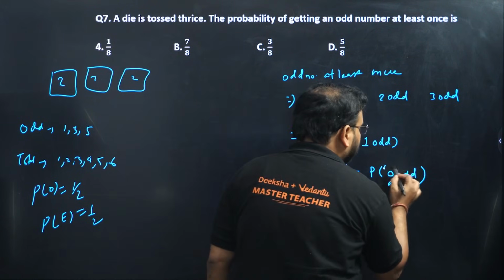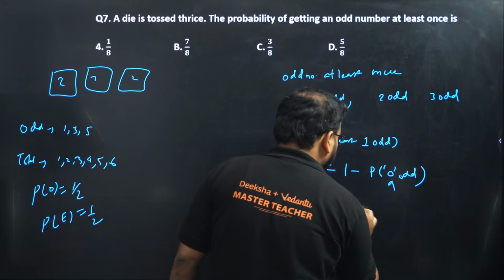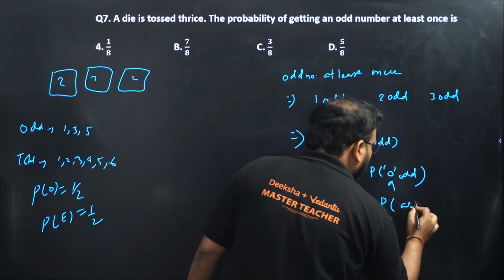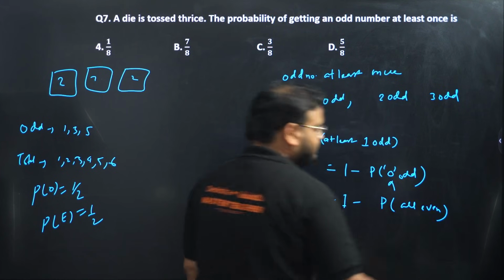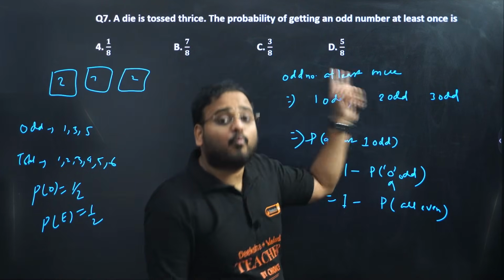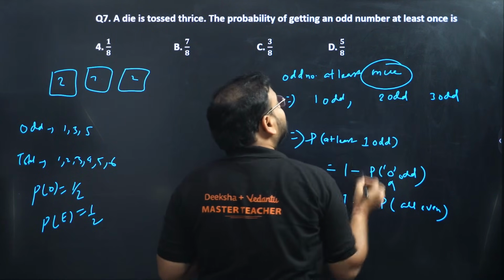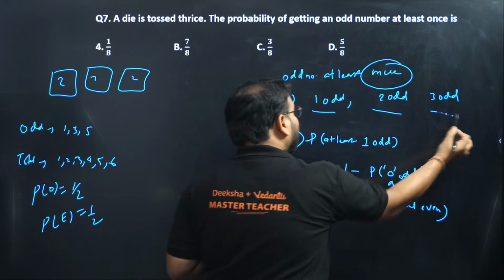So probability of getting all odd, sorry, or 0 odd. Probability of getting 0 odd means what? All even. 1 minus probability of getting all even. I'll explain this step again. I'm looking for probability of at least 1 odd. At least 1 odd. Okay. At least 1 odd means 1 odd, 2 odd and 3 odd.